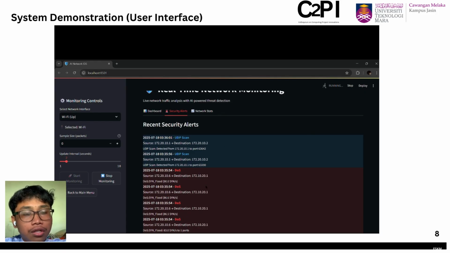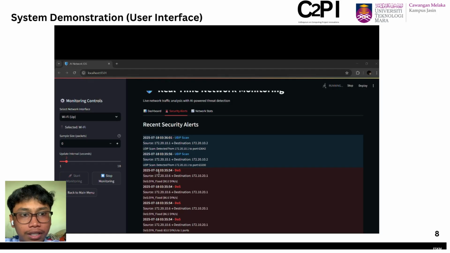in the session. The main function of the network IDS is the security alerts section, which shows the recent security alerts that have been captured by the system itself. The alerts consist of the timestamp, type of attack, source IP, destination IP, and also which device and port the attack was detected on.